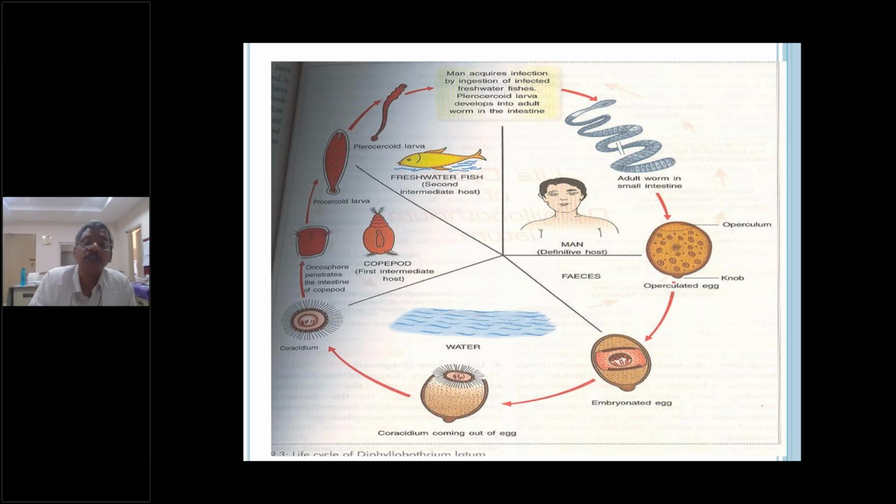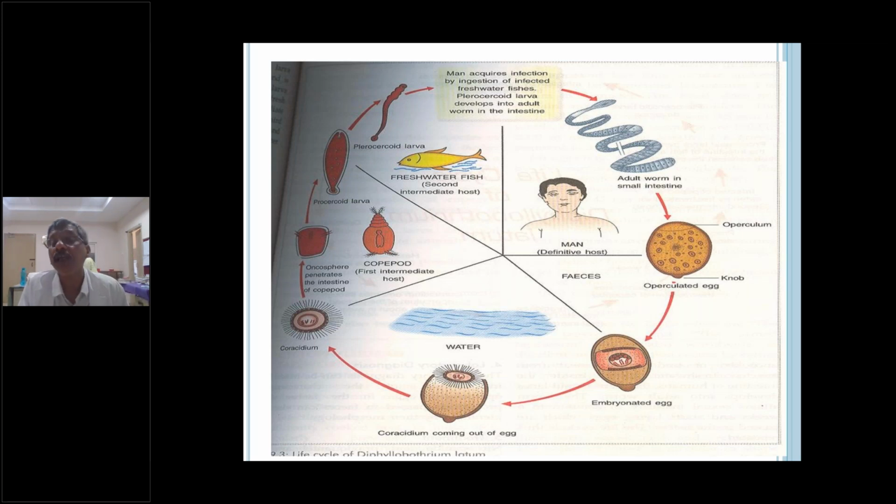Here the first stage larva is a coracidium larva. Suppose you see other tapeworms, what are the larval forms? The larval forms are Cysticercus cellulosae, Cysticercus bovis, like that. In Echinococcus granulosus, what is the larva? That is called hydatid cyst. Hydatid cyst is the larva. In Echinococcus granulosus, there are different names.